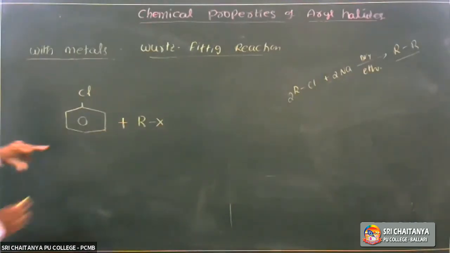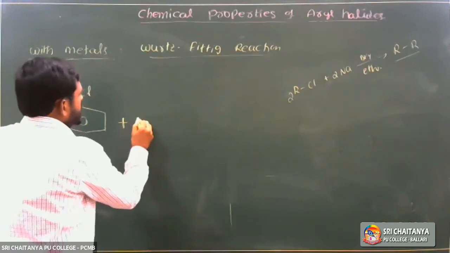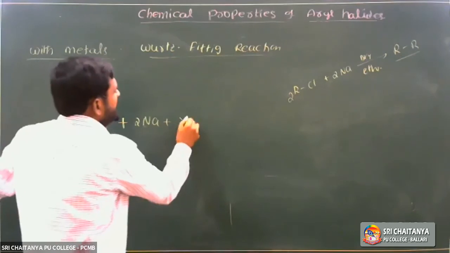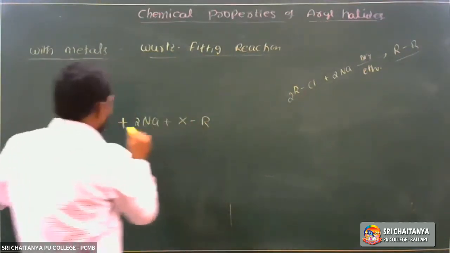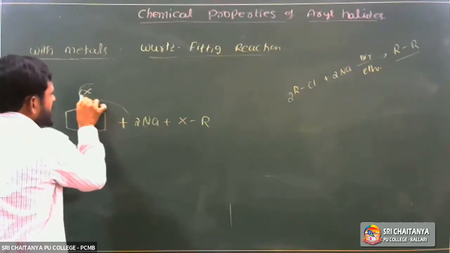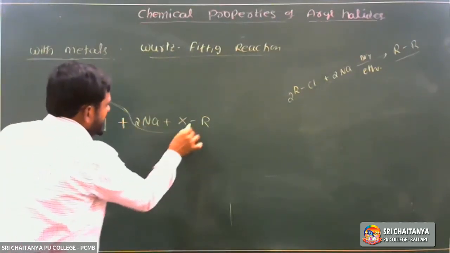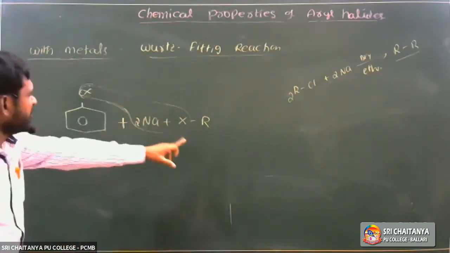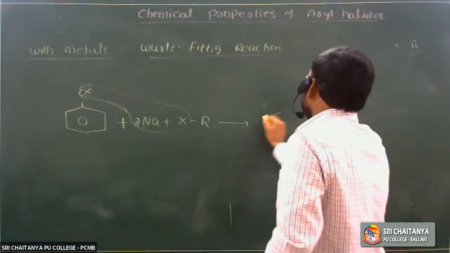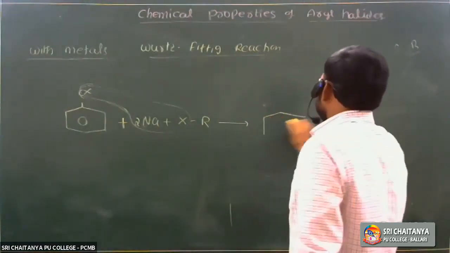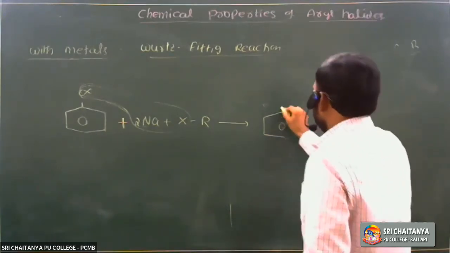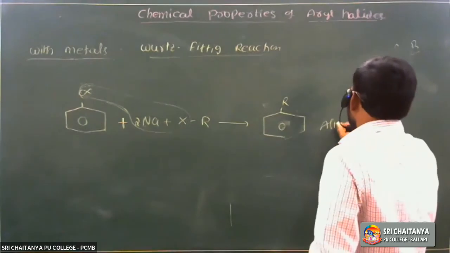So what is the Wurtz-Fittig reaction? Haloarenes treated with sodium metal and alkyl halide. Alkyl halide means RX. With a haloarene like ArX, 2 moles of NaX are eliminated. Here the product formed is alkyl benzene. The alkyl group is substituted on benzene, or the halogen is replaced by the alkyl group. So it is called alkyl benzene.